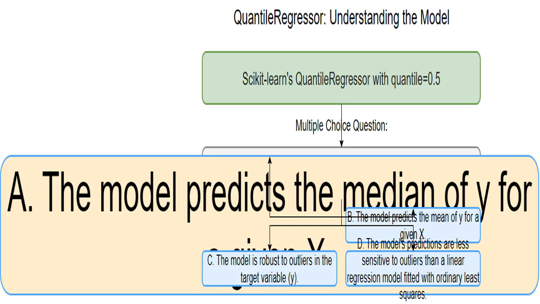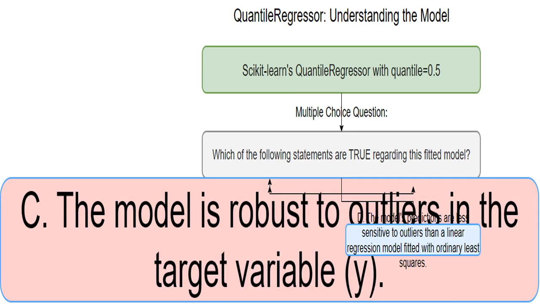This is partially true. QuantileRegressor is generally more robust to outliers than OLS regression because it doesn't directly minimize the squared error, which can be heavily influenced by outliers. But it is better described by the next option. This is the most accurate statement about outlier robustness.